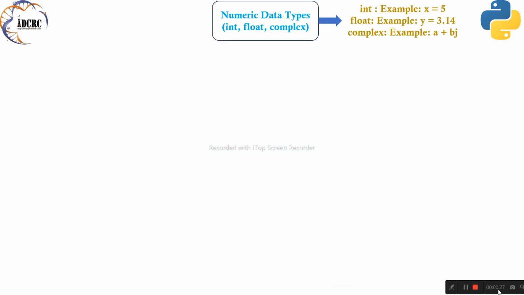Numeric data types. Int, integer, the backbone of mathematics in Python, representing whole numbers without decimal points. Float, floating point, these are the decimals in Python's numerical landscape, allowing us to navigate the realm of real numbers. Complex, enter the world of imagination with complex numbers, where real and imaginary parts intertwine to form a captivating mathematical tale. Let's crunch some numbers with Python's numerical heroes.